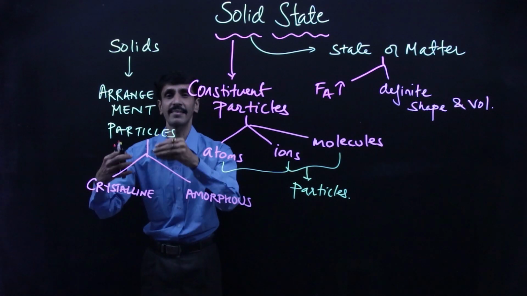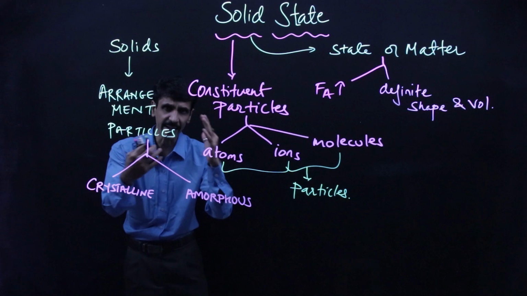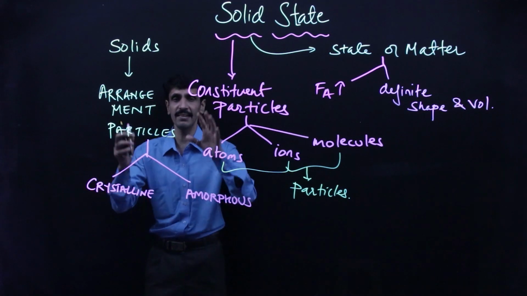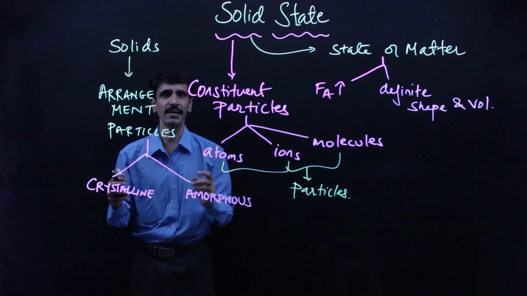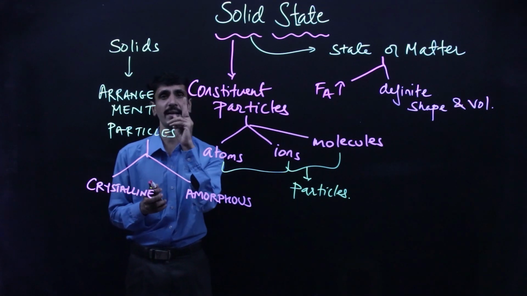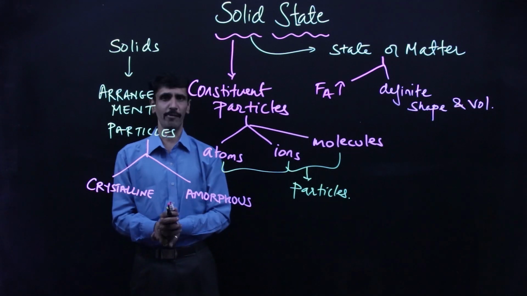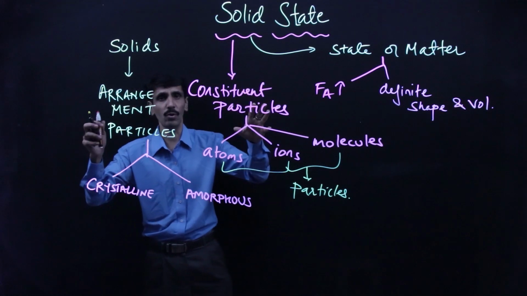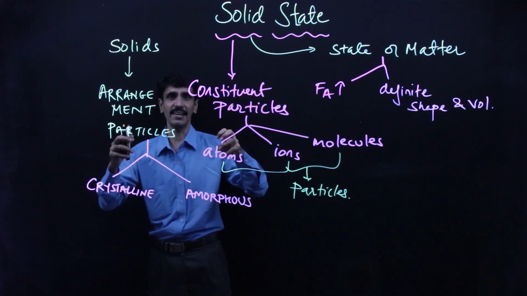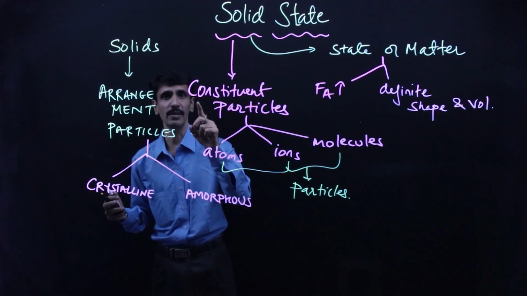Now what crystalline solids are and what amorphous solids are, we will study one by one. But this is the general idea. This is based on arrangement of particles. The solids are classified into two main categories, and that is crystalline solid as well as amorphous solid. So this becomes the introduction of this particular chapter, what exactly this chapter is going to deal with. I hope you have understood up to this very well.